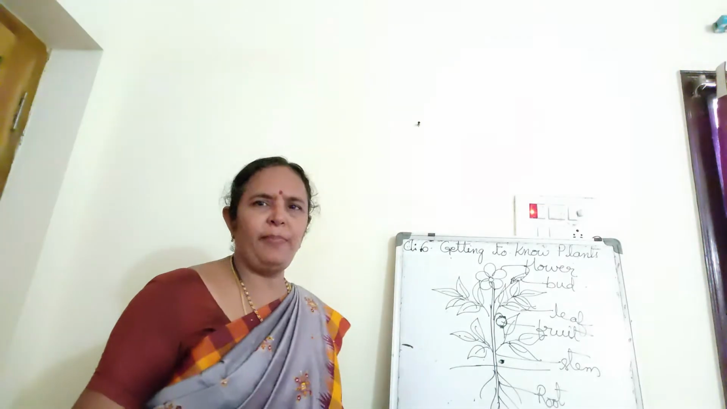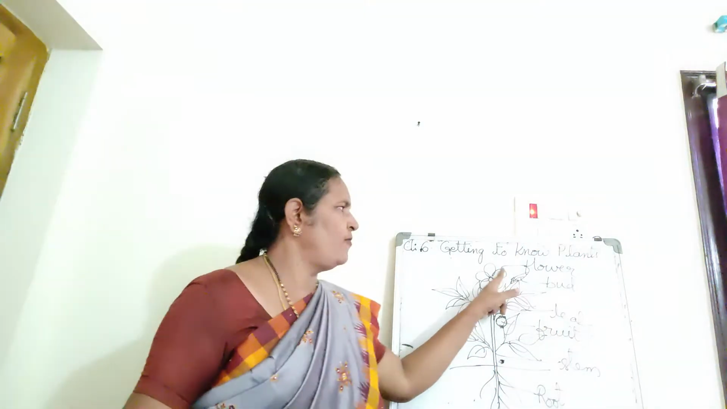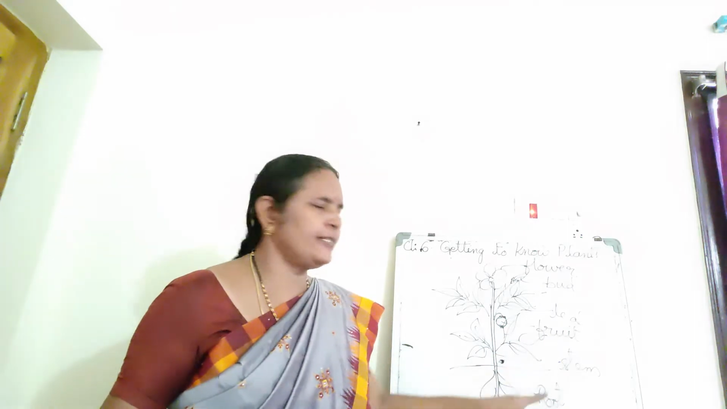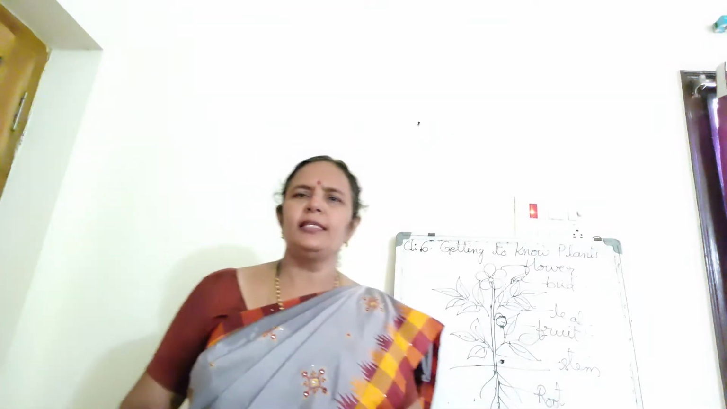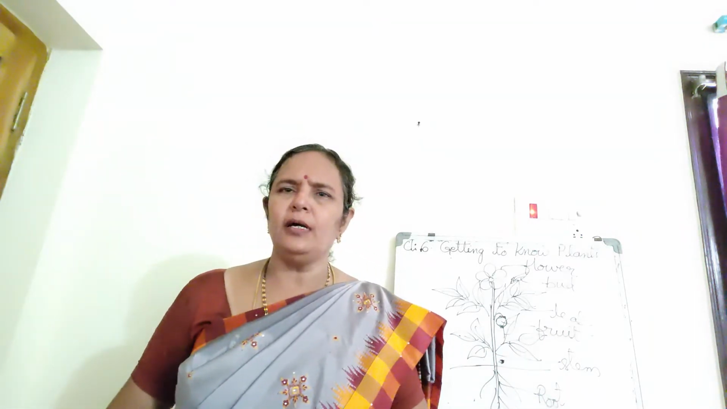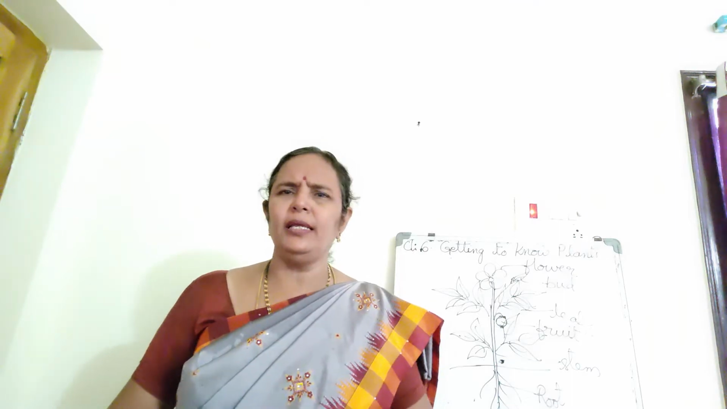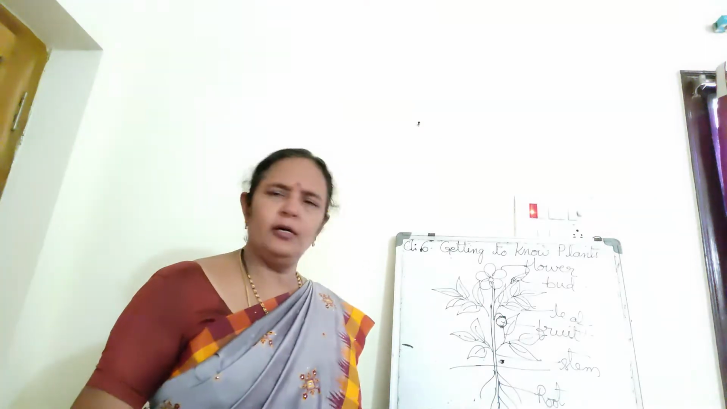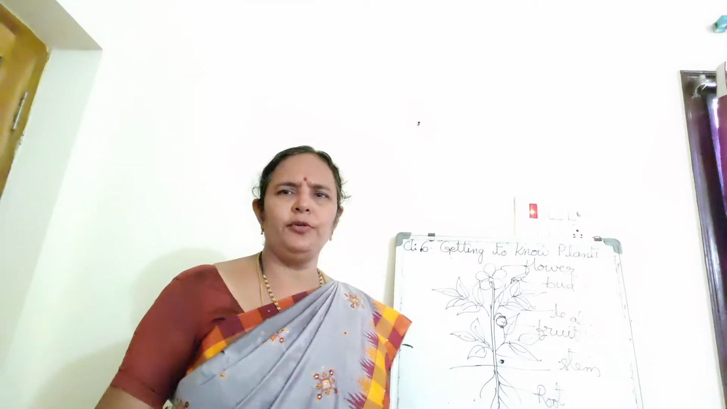So these are the different parts of the plant. Flower, bud, leaf, fruit, stem, root. These are the different parts of the complete plant. Already in 5th class you have learned. So let us know about the root. Let us study about the root.